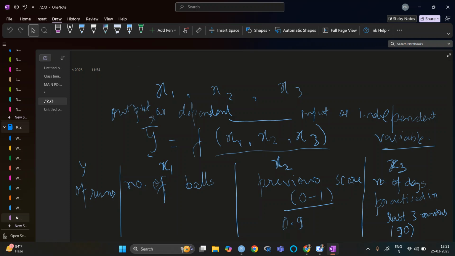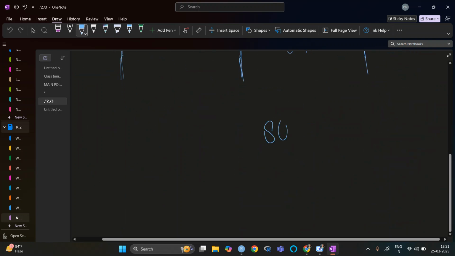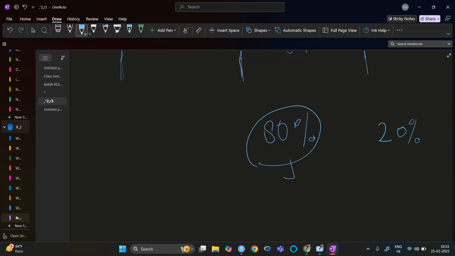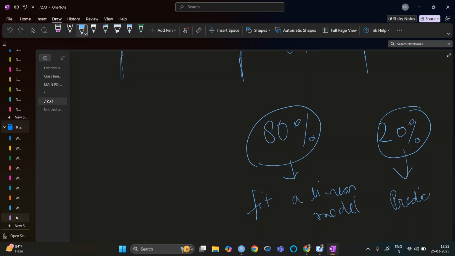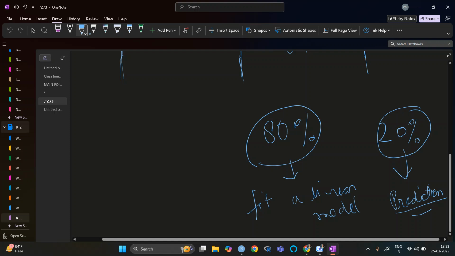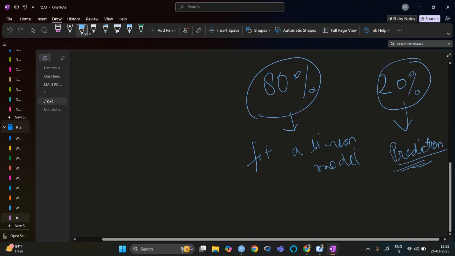Let's say we divide the data into 80% and 20%. Based on the 80% of the data, we try to fit a linear model, and on the 20% we do the prediction, so we see how good our model is. Right now we are not doing that.